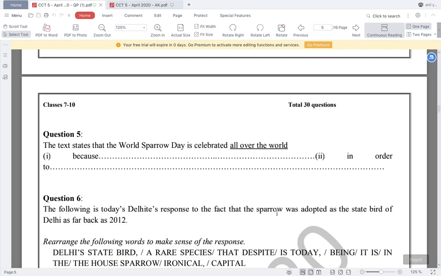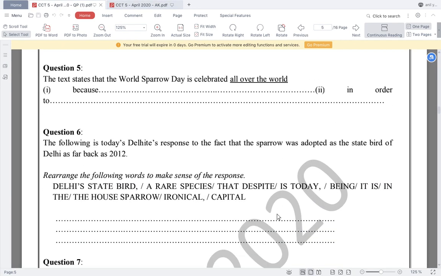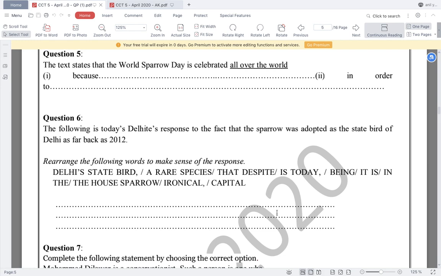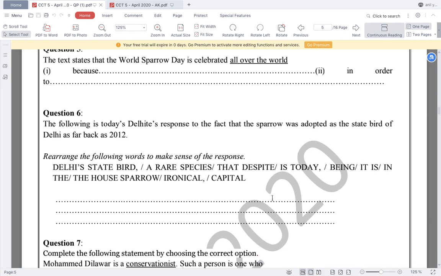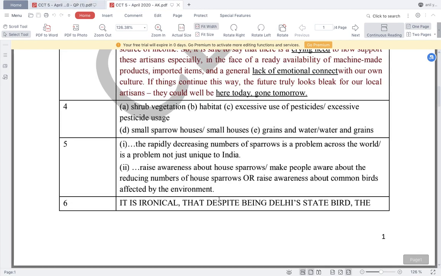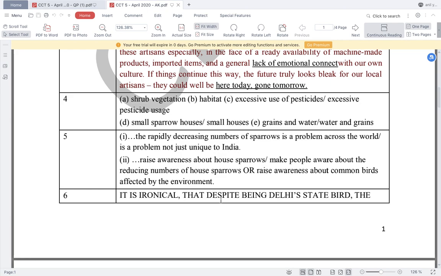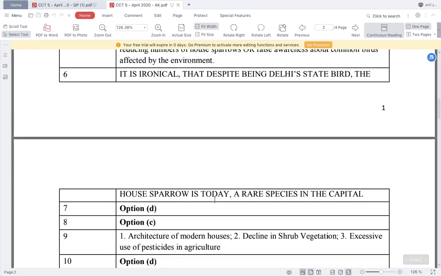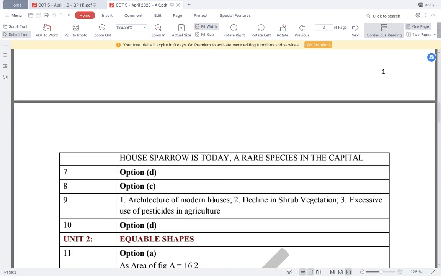Alright, now moving to question number 6. The following is today's Delhiites' response to the fact that the sparrow was adopted as the state bird of Delhi as far back as 2012. This is completely a question of jumbled words that we have to form a sentence. So the correct answer: it is ironical that despite being Delhi's state bird, the house sparrow is today a rare species in the capital. So this is the correct answer.